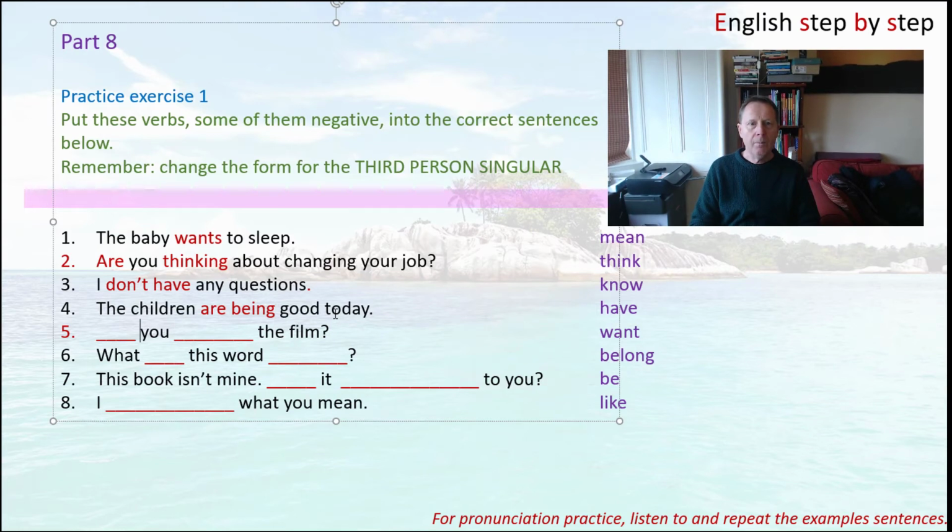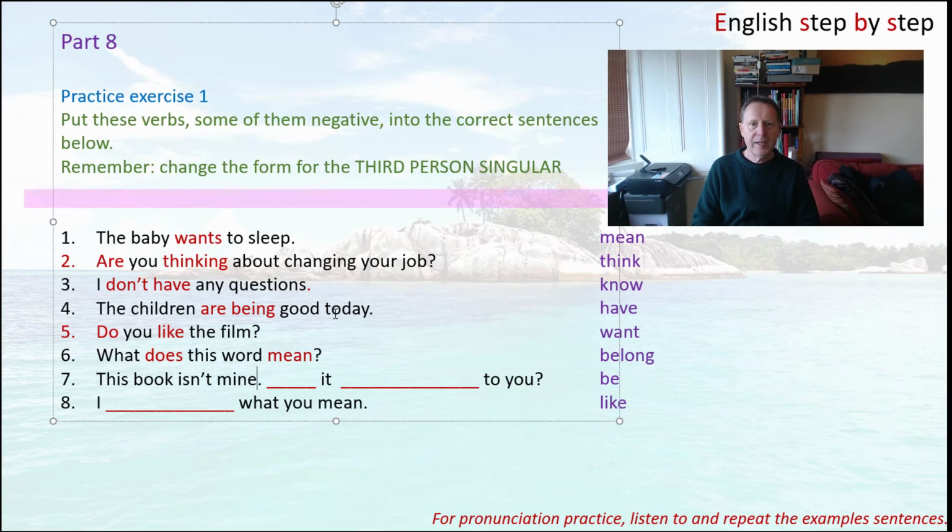Now the next one is about a film, and the best verb for that one is like, and then it has to be present simple, because with some verbs like we always use the present simple, so it's do you like the film. Now the next one, we're talking about a word, and if you're talking about the meaning of a word, you have to say mean. Now because it's third person, it's does. What does this word mean?